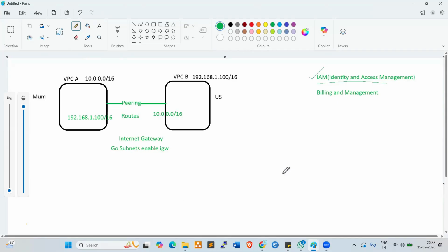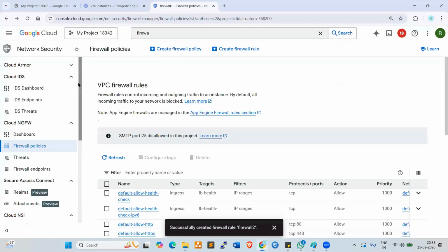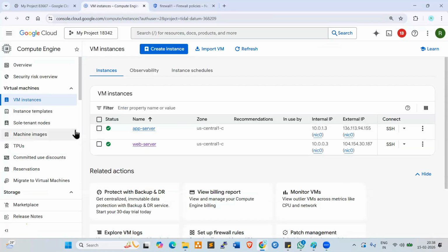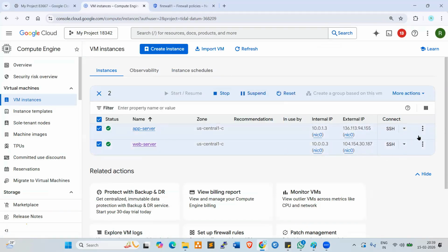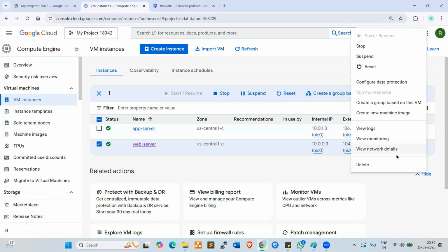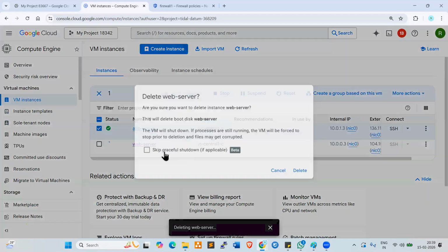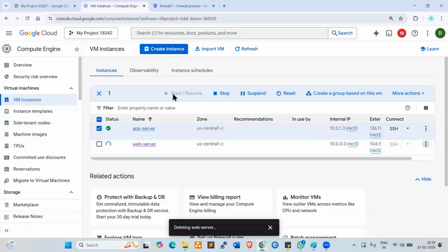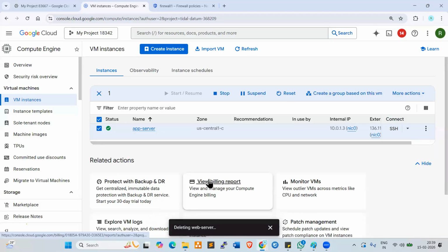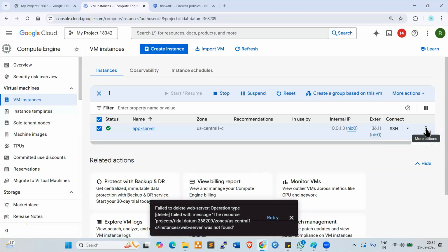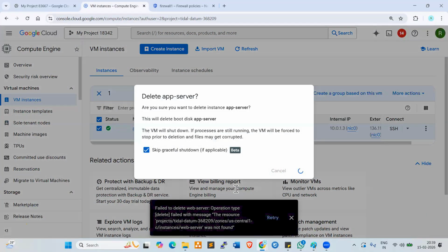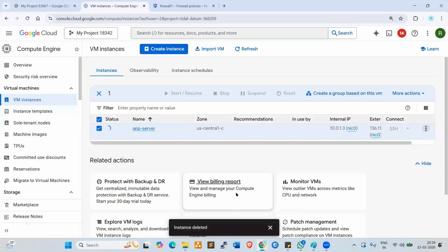Let's try to understand. Go back to the console. Once you practice this VPC, go and delete it, otherwise there will be charges. First go and delete the servers. Under More actions you can select all of them at once and delete, but Azure and GCP have some restrictions, not like AWS. In Azure we should not delete a running server, which is not recommended in real-time projects. We need to stop it and then delete it in real projects, not here. For practice it is fine, we can delete forcefully.